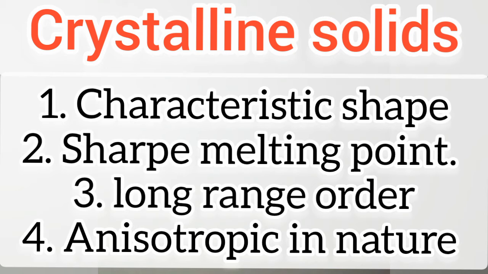Anisotropy means these solids have some physical properties, and in the case of crystalline solids, physical properties like refractive index, electrical conductivity, thermal conductivity, or mechanical strength show different values along different directions.